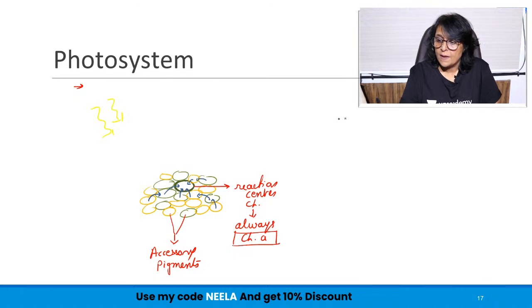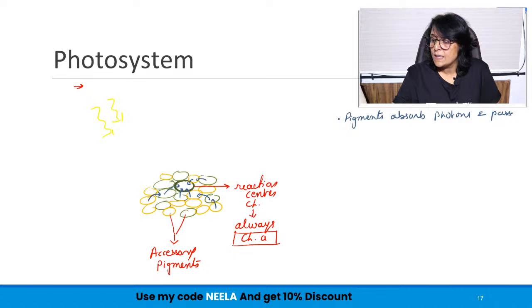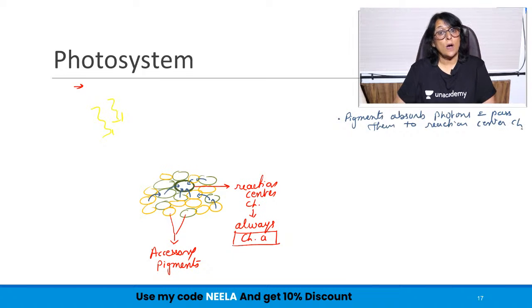So here pigments absorb photons and pass them to the reaction center chlorophyll. So what is the job of these accessory pigments? The accessory pigments are going to absorb photons according to their capacity, and that is why we are saying that they are helping in this process.